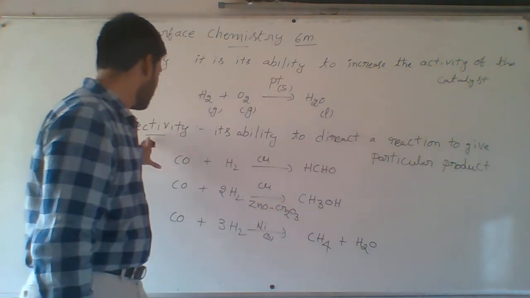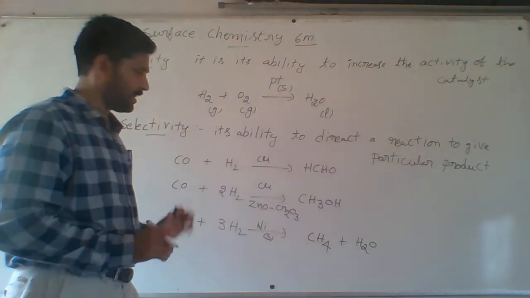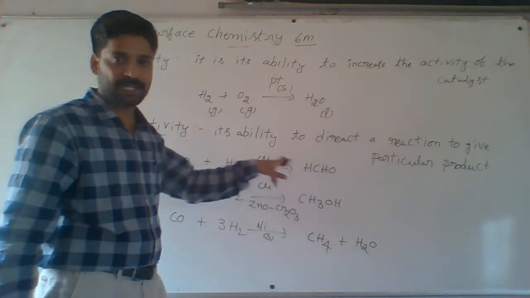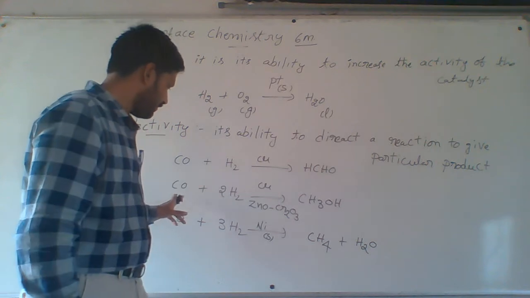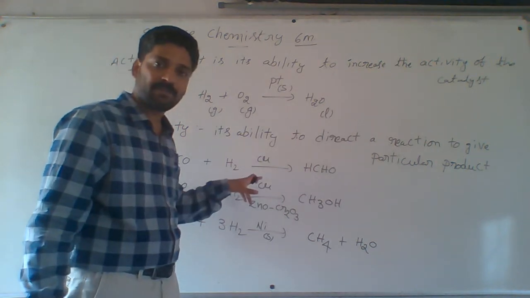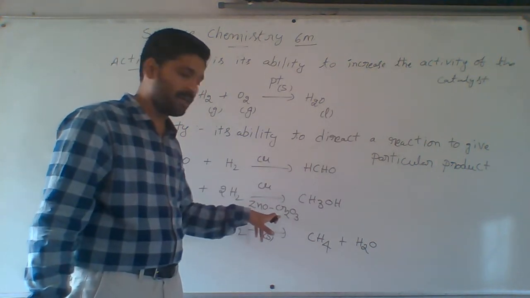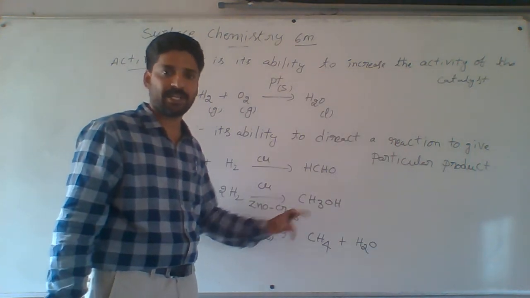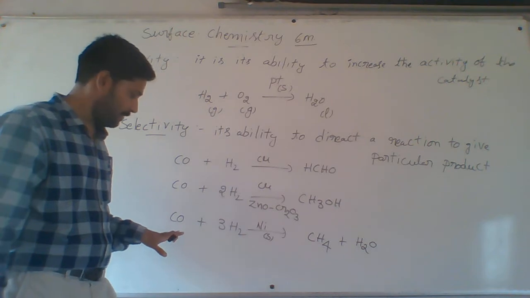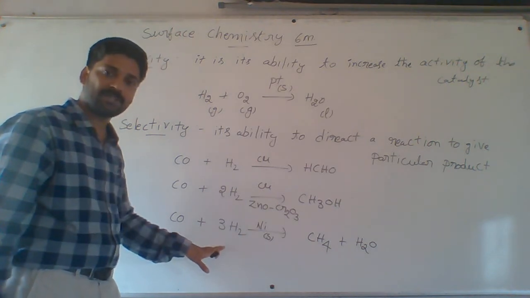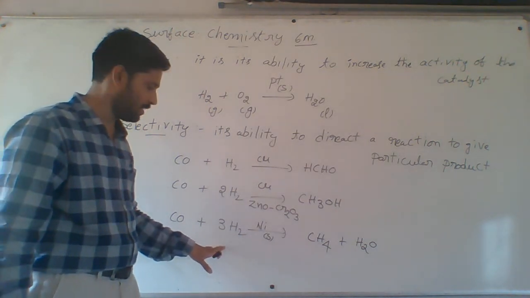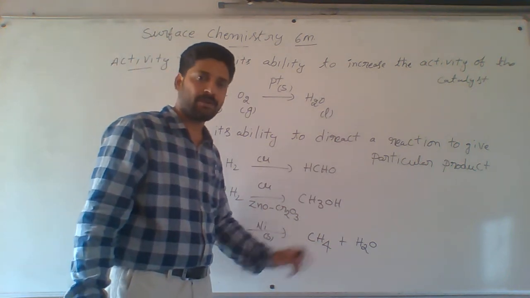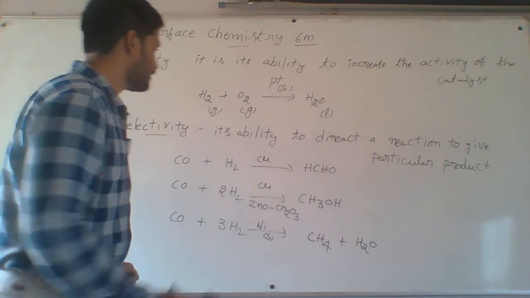That is called selectivity. Then the important examples: CO plus H2 in the presence of copper catalyst gives formaldehyde. The same CO plus 2H2 in the presence of copper, zinc oxide and Cr2O3 catalyst forms methanol, or methyl alcohol. And the third is carbon monoxide with 3H2, which in the presence of nickel catalyst gives methane, a hydrocarbon. Next, one more is there.